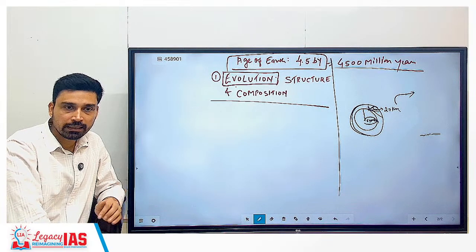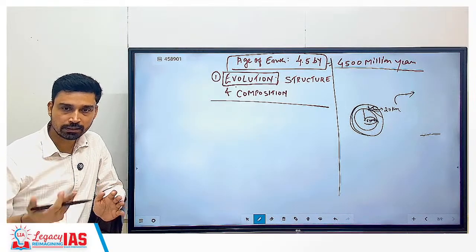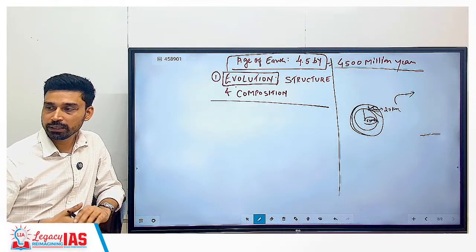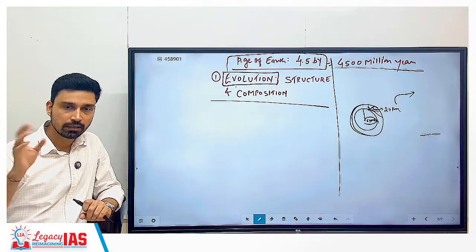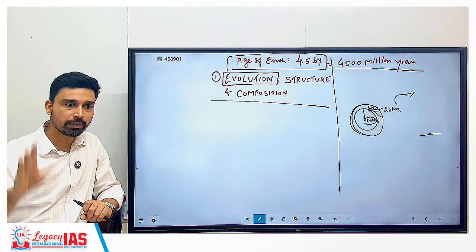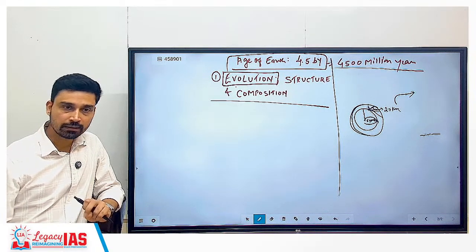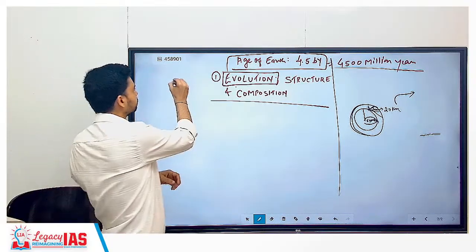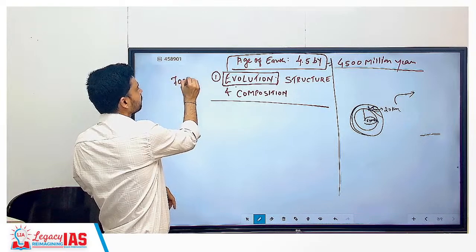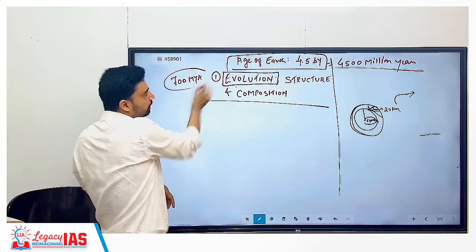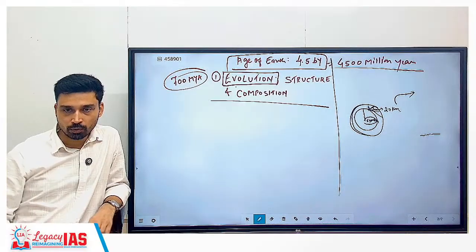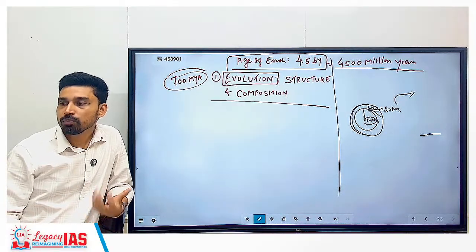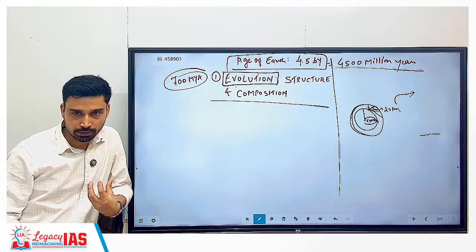Then gradually, as time passed, a lot of phenomena occurred that led to the release of other gases: nitrogen, argon, carbon dioxide, water vapor, sulfur dioxide and all that. And then after many years, around 700 million years ago from now, we believe that oxygen began to become part of the atmosphere.